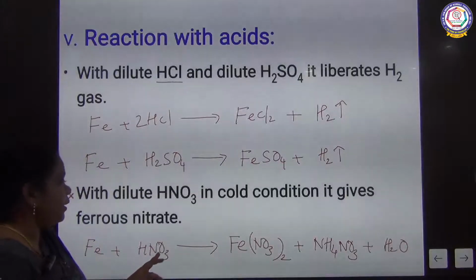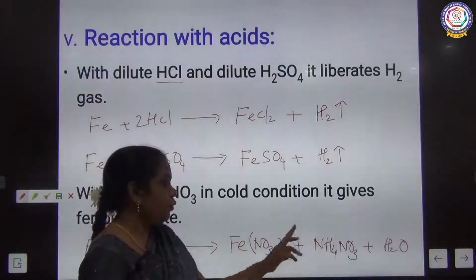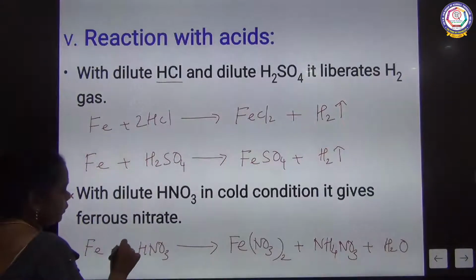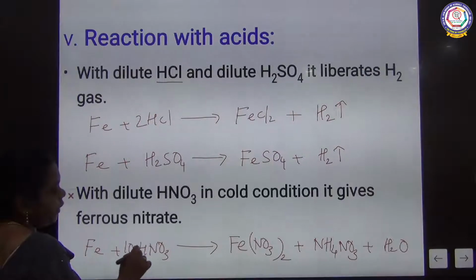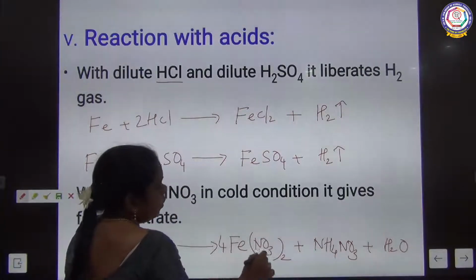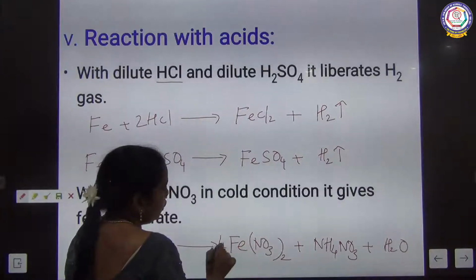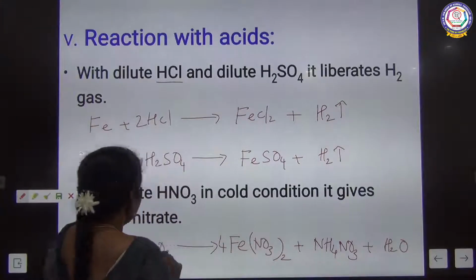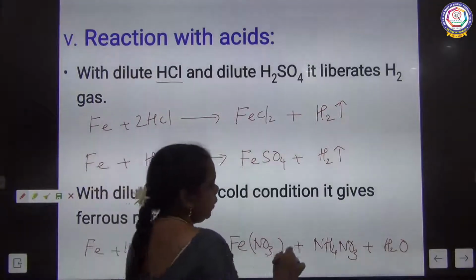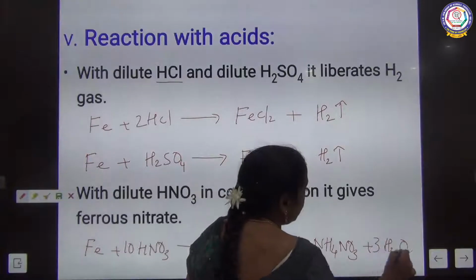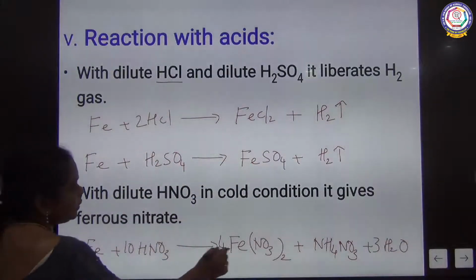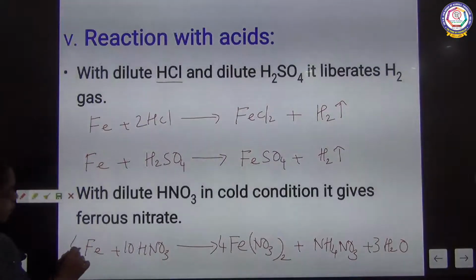Here only one nitrogen, here 2 plus 2 is 4, so you put 10. So 10 nitrogen: here 2, if you put 4, 2 into 4 is 8 plus 1 is 10. Then hydrogen, 10 hydrogen, here 4. So if you put 3 here, 3 twos are 6 plus 4 is 10, and oxygen, everything is going to be balanced. Now you balance the iron, 4.